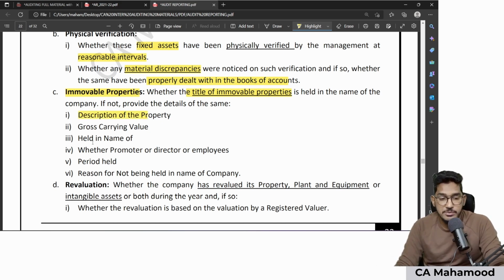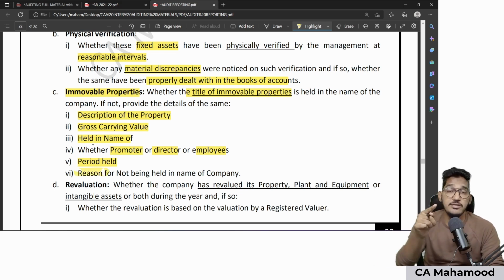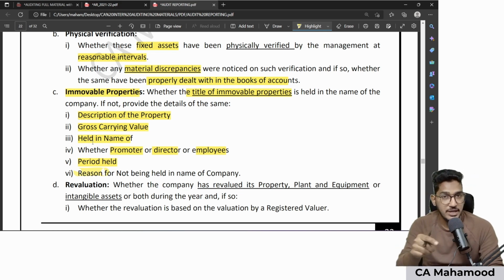What are they? Description of the property, what is the gross carrying value. If not in the company's name, then in whose name it is held, whether that person in whose name the property is held is a promoter, director or employee, for what period the company is holding the asset, and the reason why it was not yet transferred in the name of the company. These reasons are required to be reported in case the property is not in the name of the company. If it is in the name of the company, no issue.